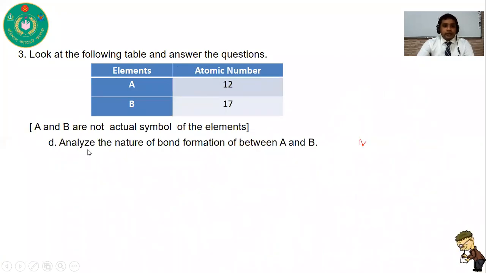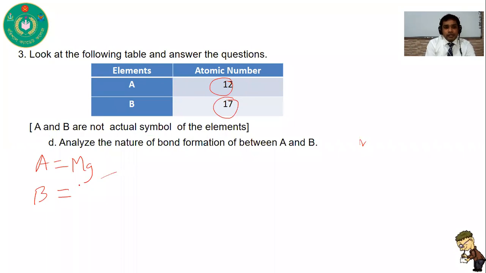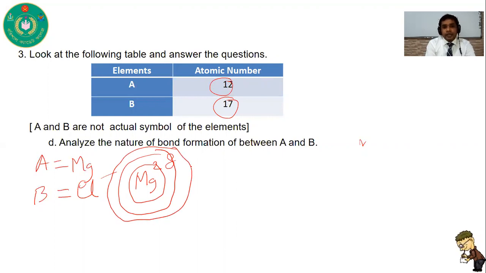Question number D: analyze the nature of bond formation between A and B. So first you have to find out what A is. A is magnesium, its atomic number is 12. And B, what is B? Its atomic number is 17, so this is chlorine. First write magnesium. In the first shell there are 2 electrons, in the second shell there are 8 electrons, and in the third shell there are 2 electrons.